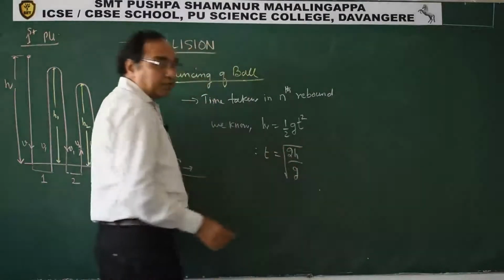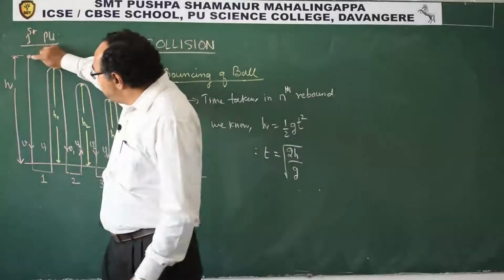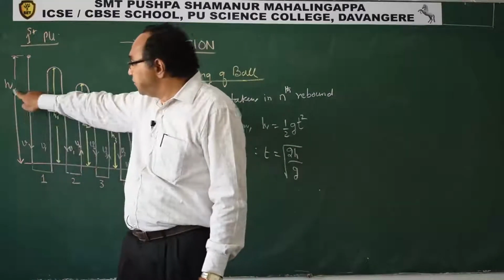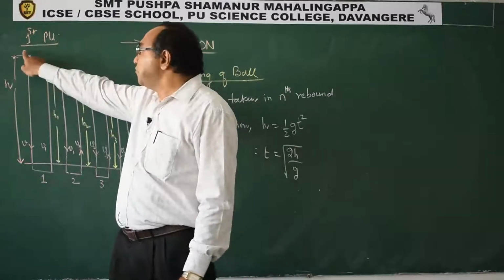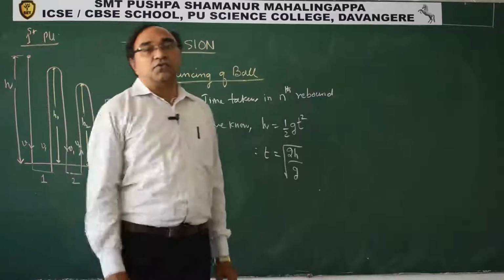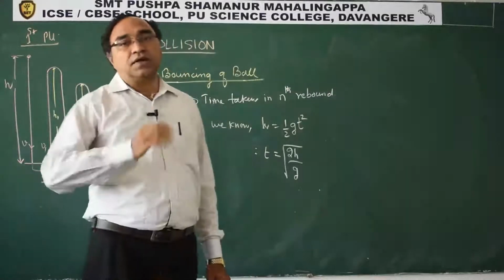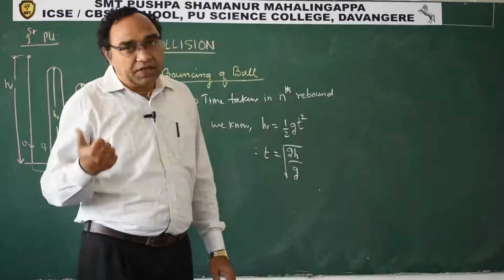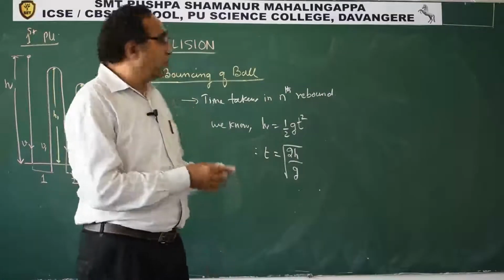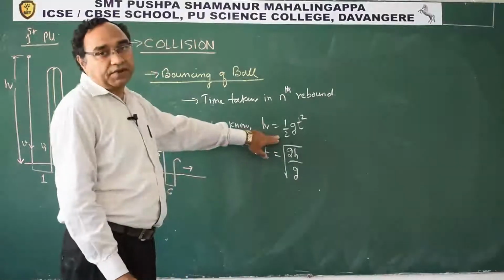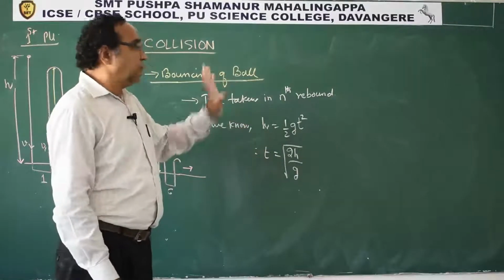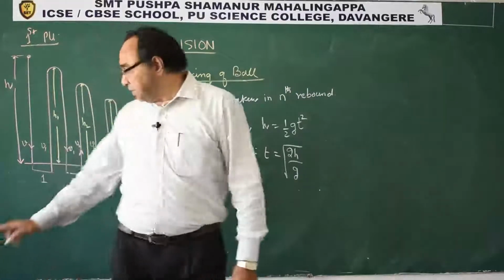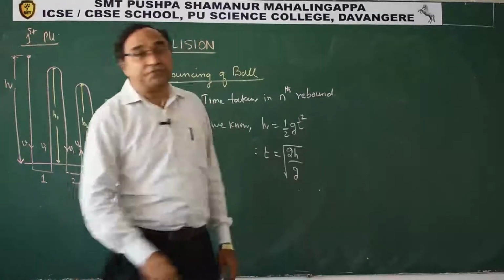From this point to this point, how much is the time taken? H is the drop, U is 0, a is plus g. Use the second equation of motion, S is ut plus half at square. It is a free fall, so U is 0, so we get half g t square equal to H. So T is this.